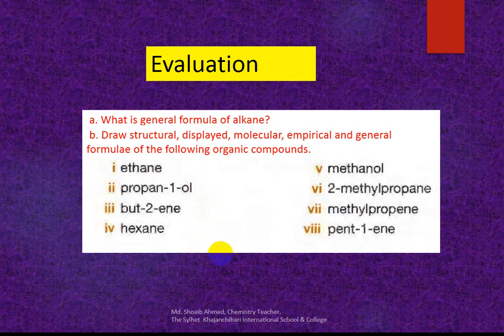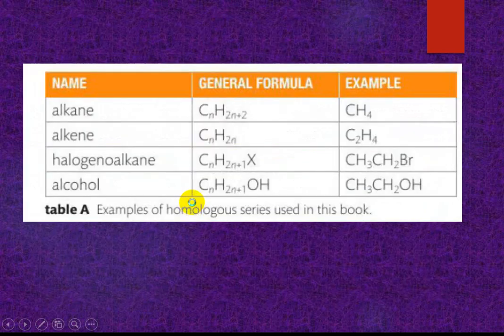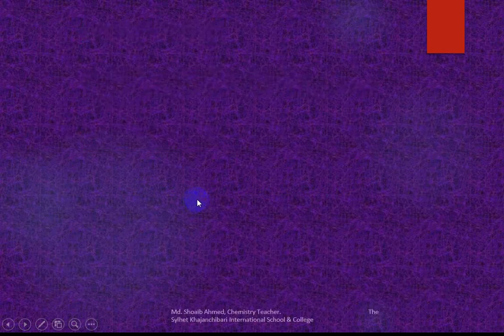Are you taking a screenshot? Okay, take a screenshot. You write structural formula, displayed formula, molecular formula, empirical formula, general formula last, for ethane and butane. How will you write? You will write this way.